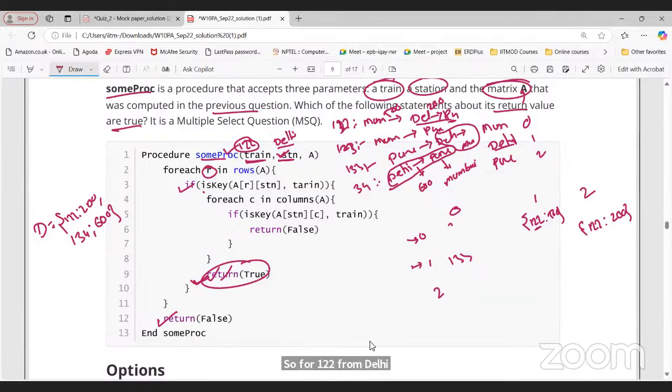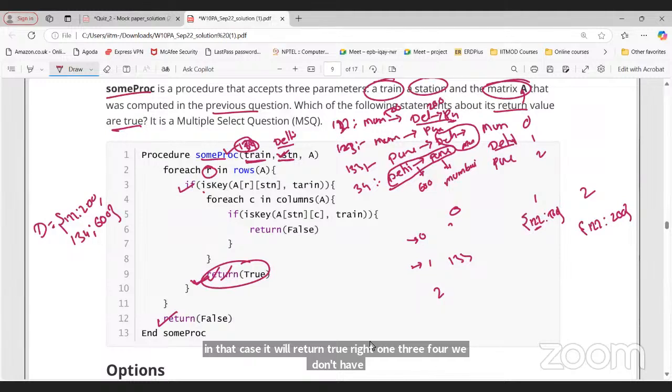Yeah, Delhi to Pune. For this example, it should be false. But if I take 1, 3, 4, then in that case it will return true, right? We don't have 1, 3, 4. Sorry, Delhi is the last station for which train? We don't have any train.